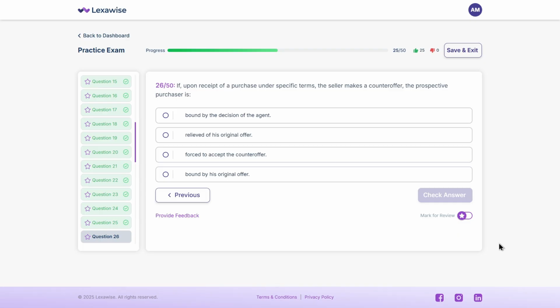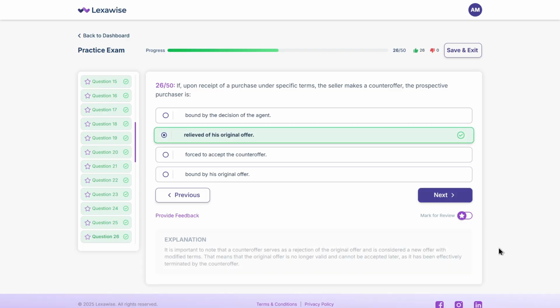The correct choice is B. The buyer is relieved of his original offer. A counteroffer cancels the original offer. Once that happens, the buyer has no obligation to follow through with the first terms.